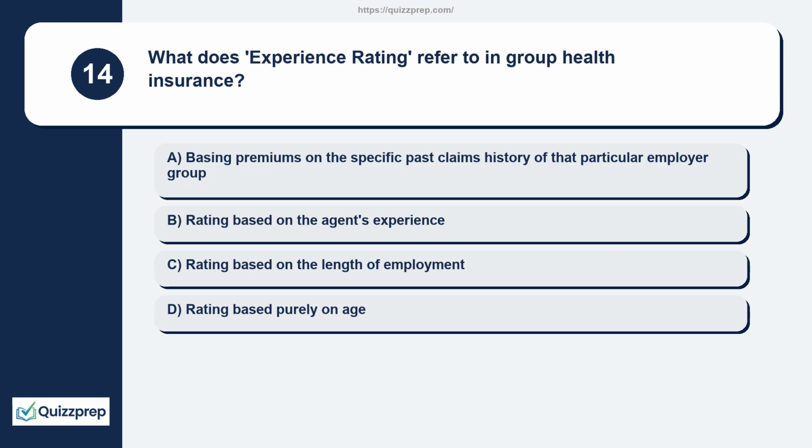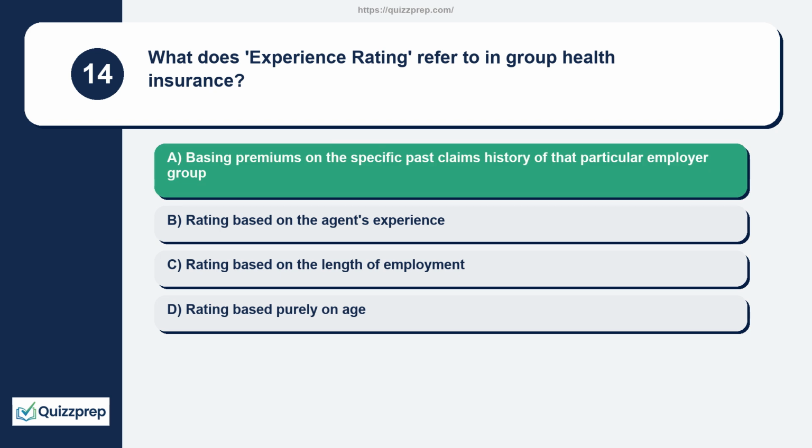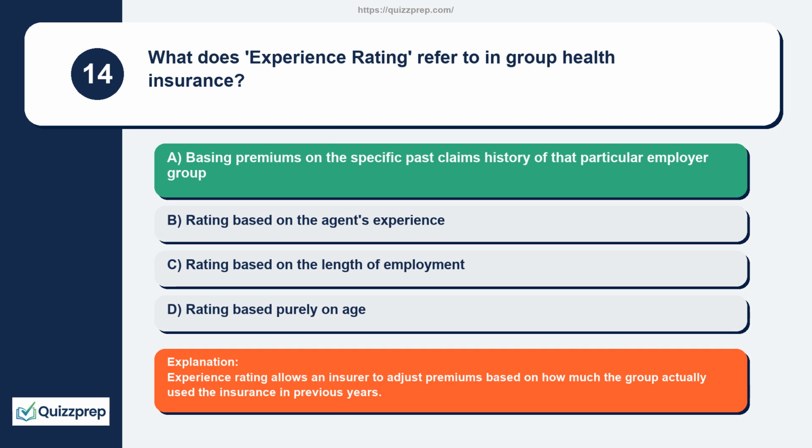Question 14. What does experience rating refer to in group health insurance? Basing premiums on the specific past claims history of that particular employer group. Rating based on the agent's experience. Rating based on the length of employment. Rating based purely on age. Experience rating allows an insurer to adjust premiums based on how much the group actually used the insurance in previous years.